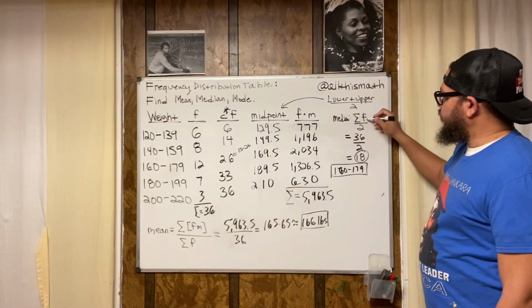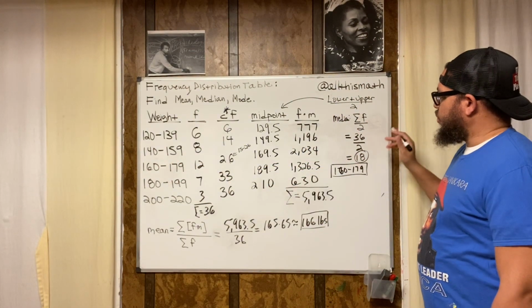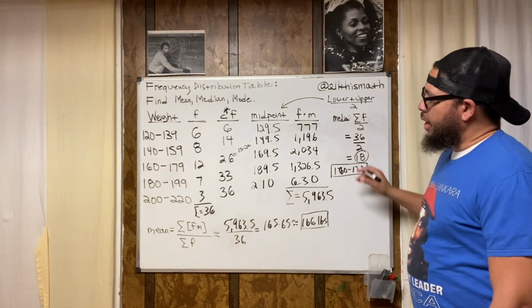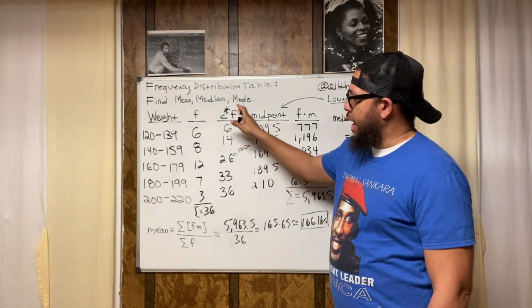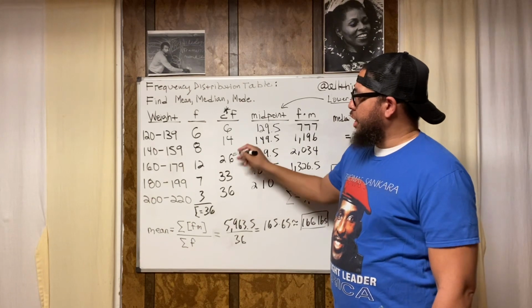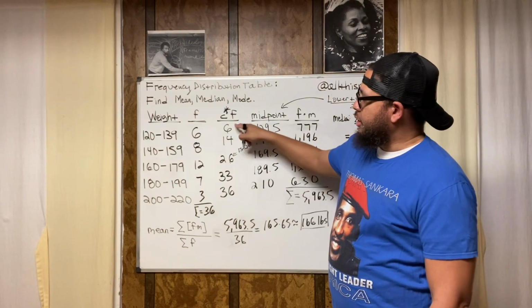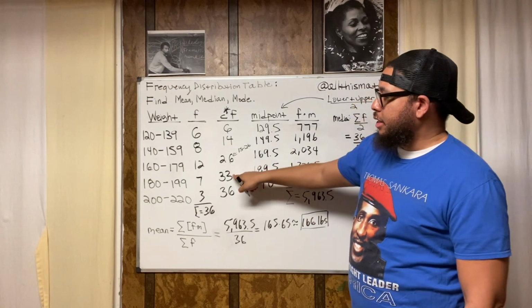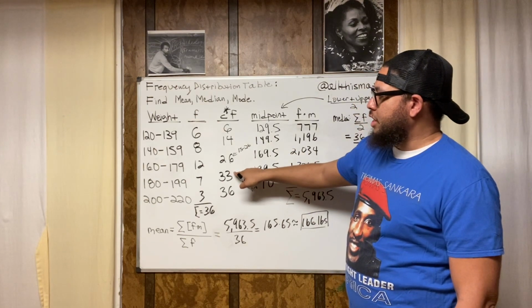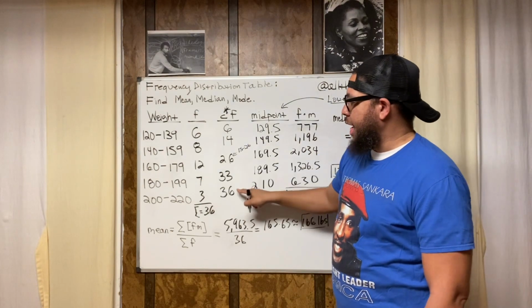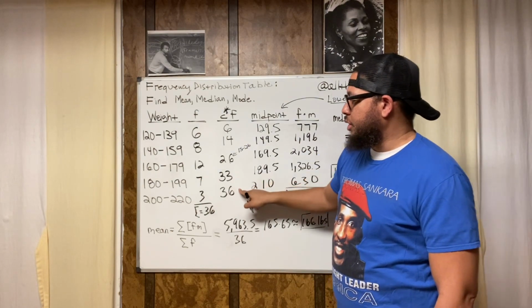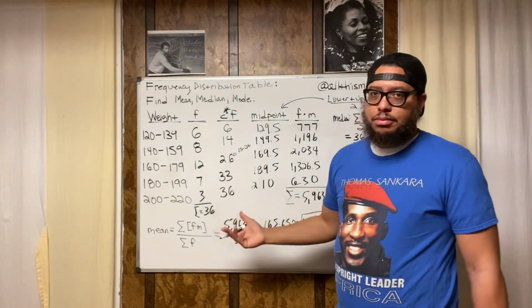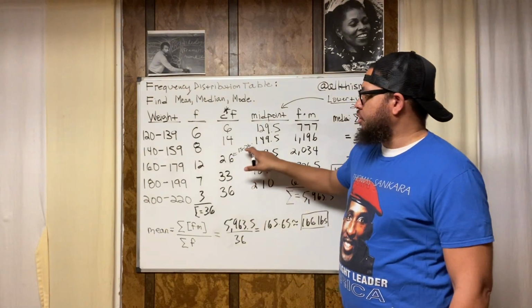We used sigma frequency divided by 2. We found the numerical position, and then we go to the cumulative frequency column, and we find where that position is, which group it's in. It's not in the 1 through 6 group. It's not in the 7 through 14 group. It's not in the 27 through 33 group. It's not in the 34 through 36 group, right? It's in the 15 through 26 group.